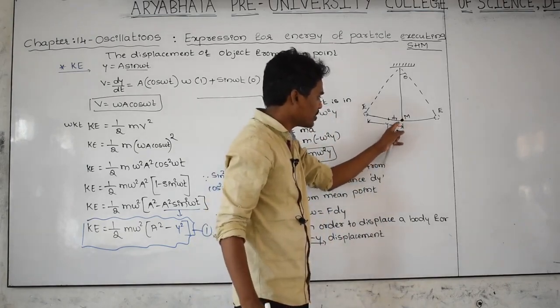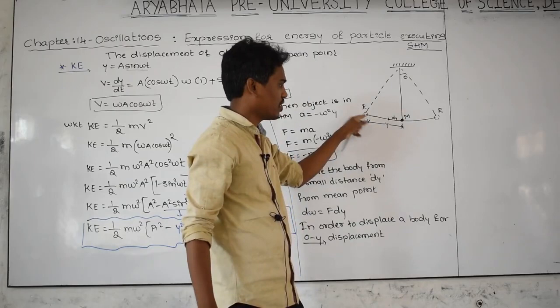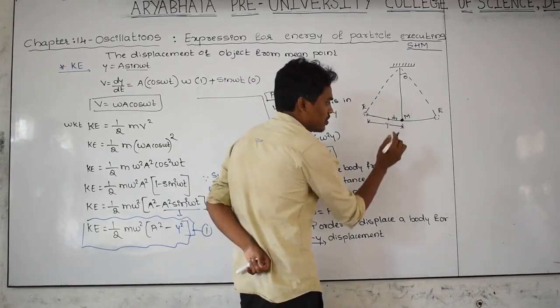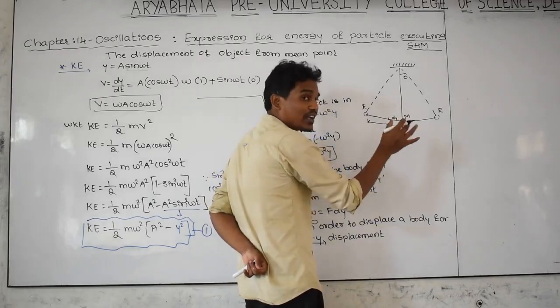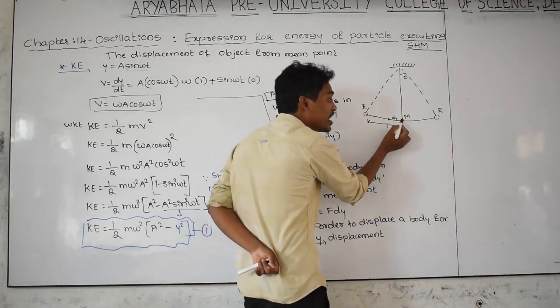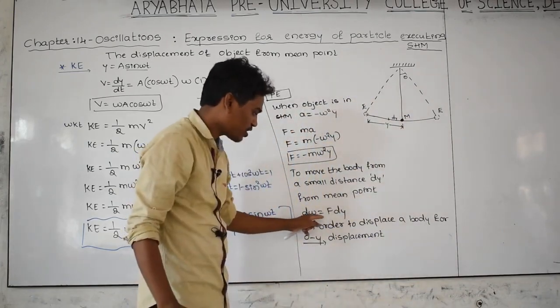0 to y, this displacement is called the y displacement, the maximum displacement. If you apply the force, the body is displacing from this point to this point, then how much work has to be done on the body to take it from here to here? That is dW is equal to F into dy.